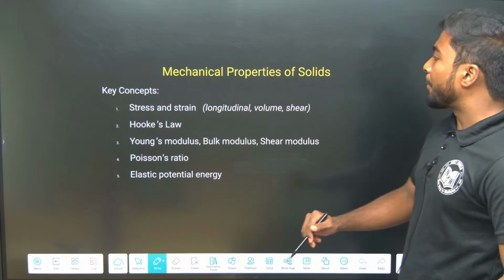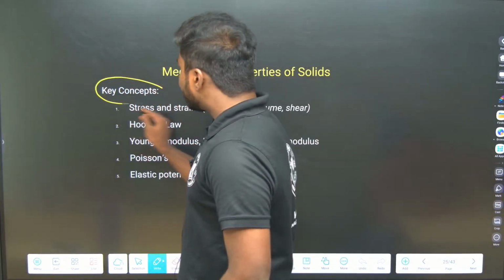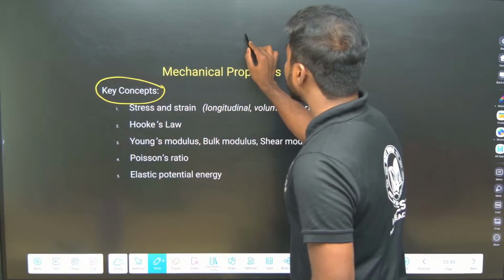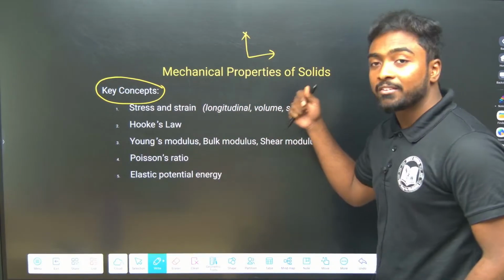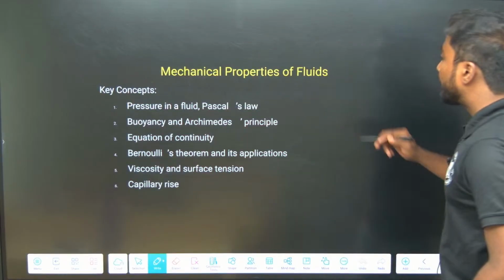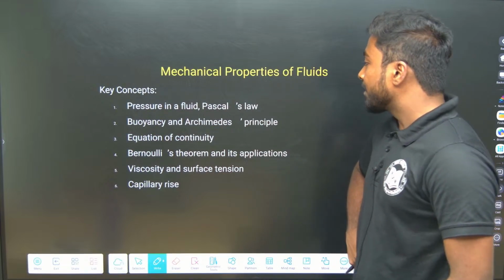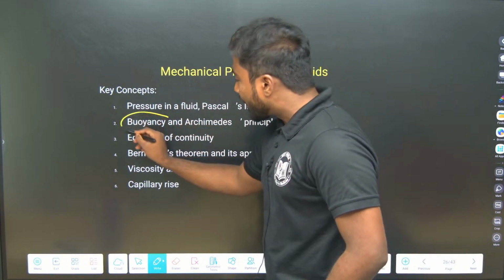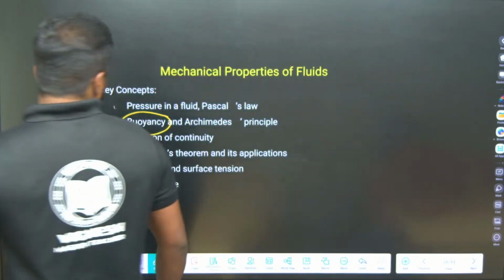Next is mechanical properties of solids. This is one of the important topics here. When you know what the stress-strain graph is, the topic has been completed. Then if you come to fluids: pressure in fluids, Pascal's law, buoyancy force. You have heard about buoyancy force in junior classes.